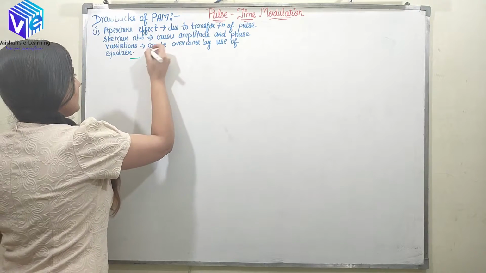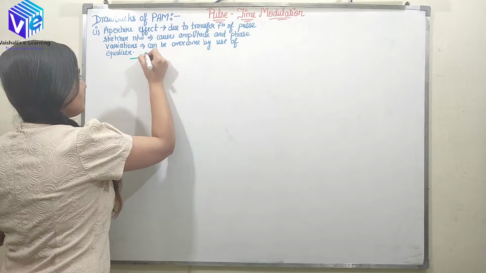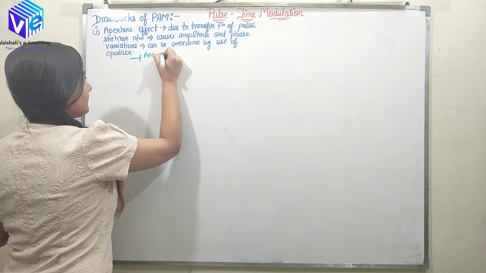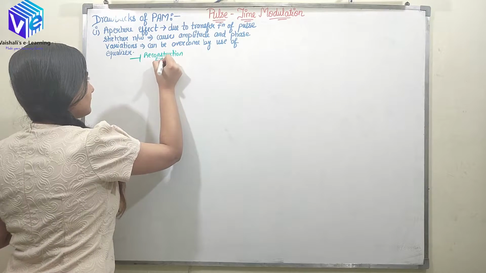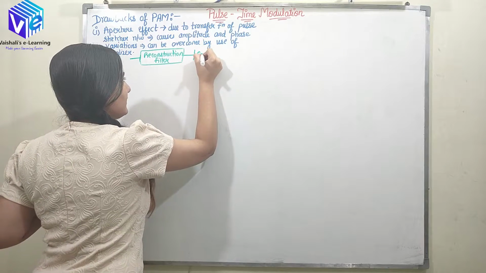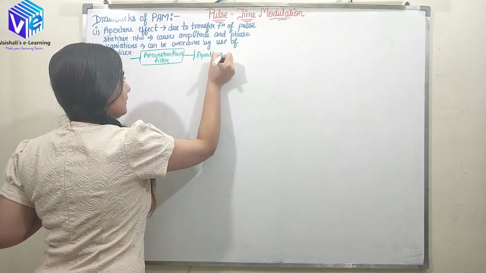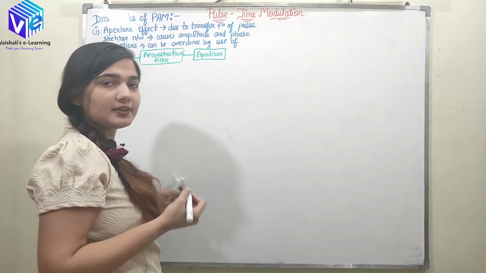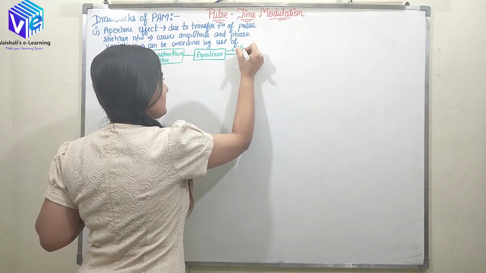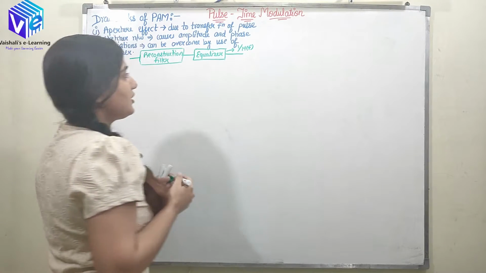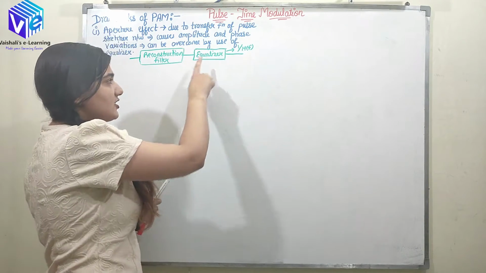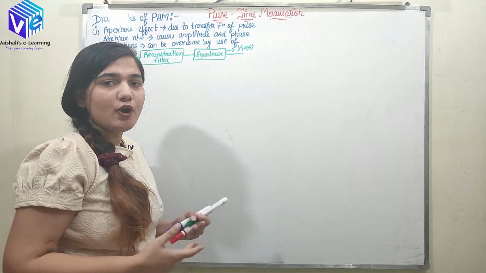Now, if this is my low pass filter, or I can classify it as the reconstruction filter, after that we have the equalizer. What should be the transfer function of the equalizer? The transfer function of the equalizer should be equal to 1 upon H(f). After that we'll get the same output. Now this is an additional block which is increasing the complexity of my network.